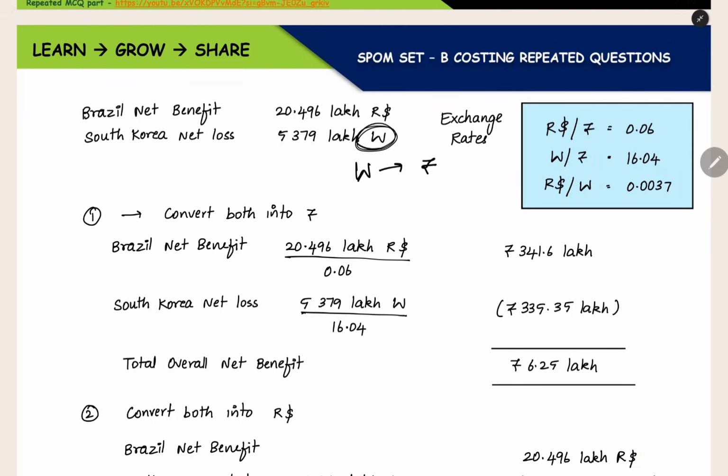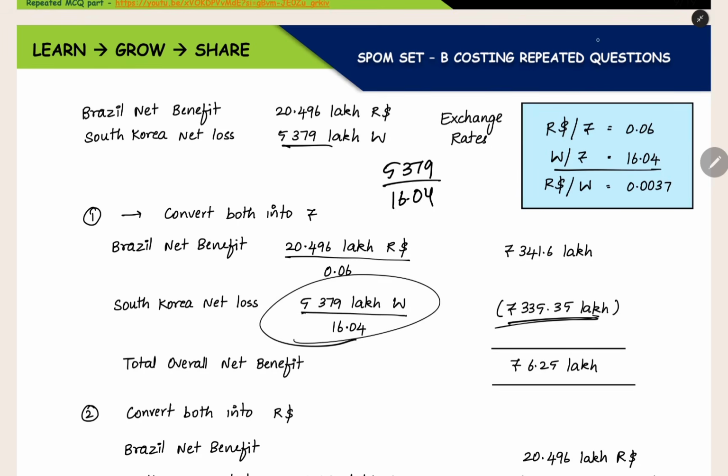We have to select a rate in which both W and rupees are there. This is the second rate at which W and rupees both are there. Now you are going to convert won. The quote is for rupee. These two are not matching, so divide. What is the amount you want to convert? 5379 lakh, divided by what is the quote? 16.04. When you do this, you will get this much rupees.